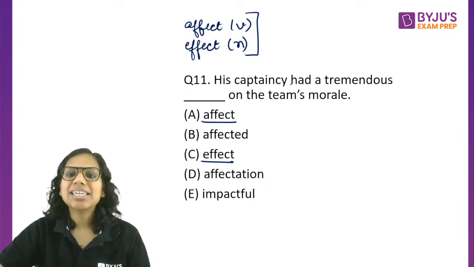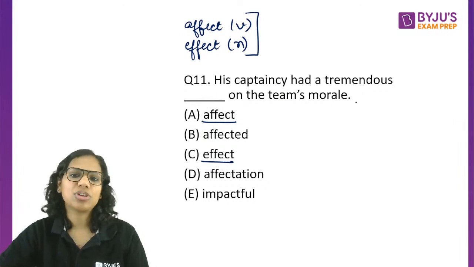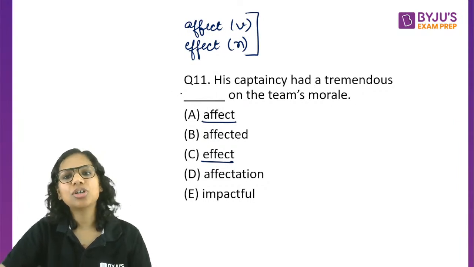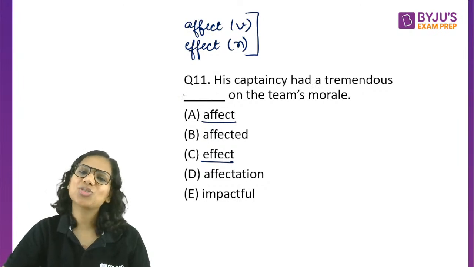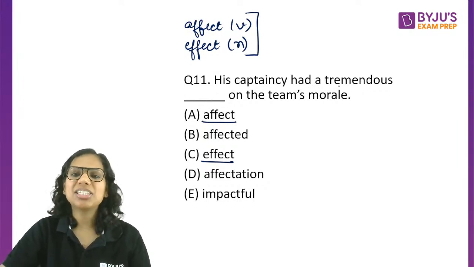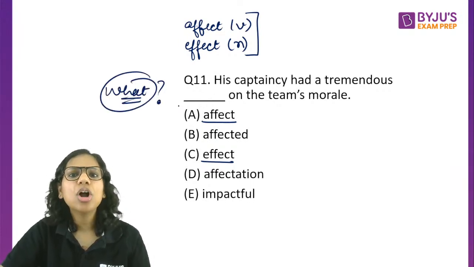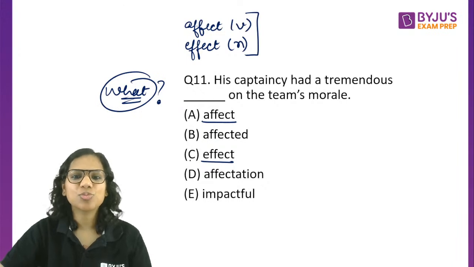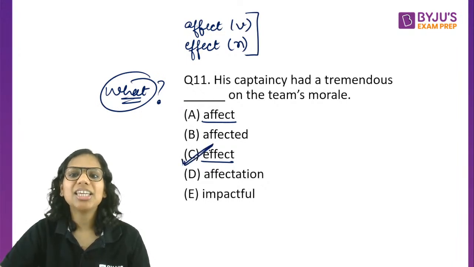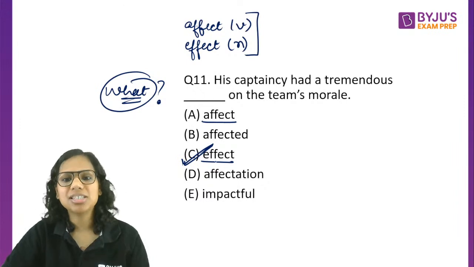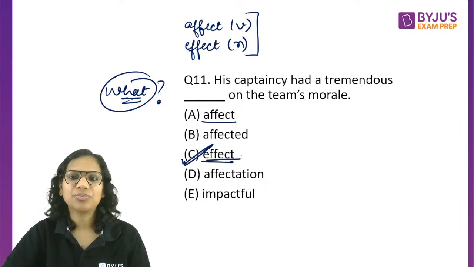His captaincy had a tremendous dash on the team's morale. Do I need a verb here or a noun? His captaincy had what on the team's morale? It had an effect. It had a tremendous effect on the team's morale.